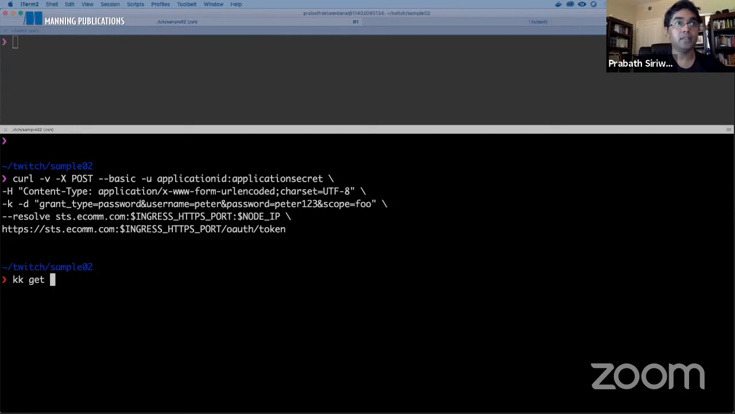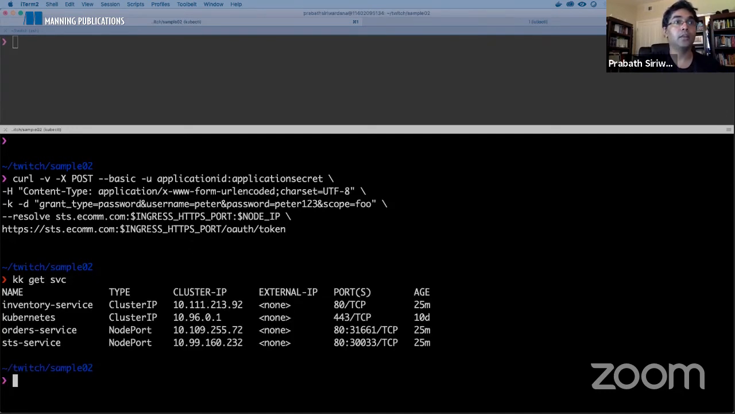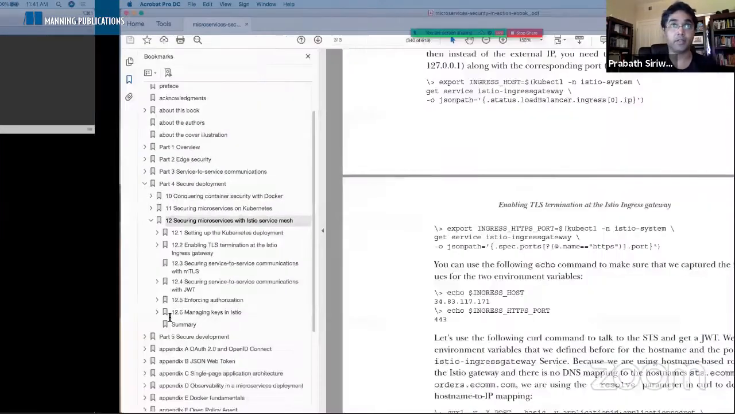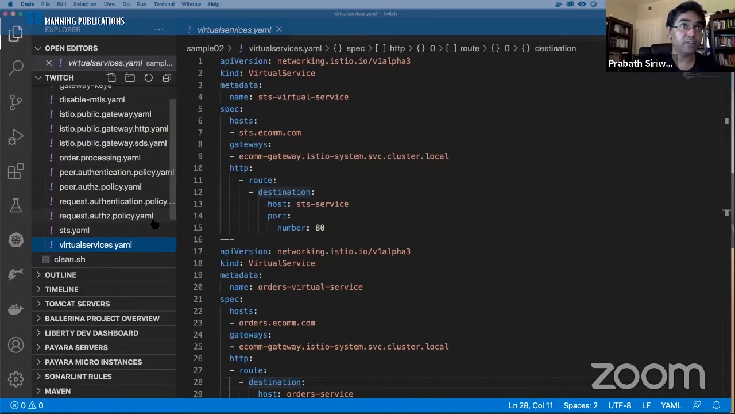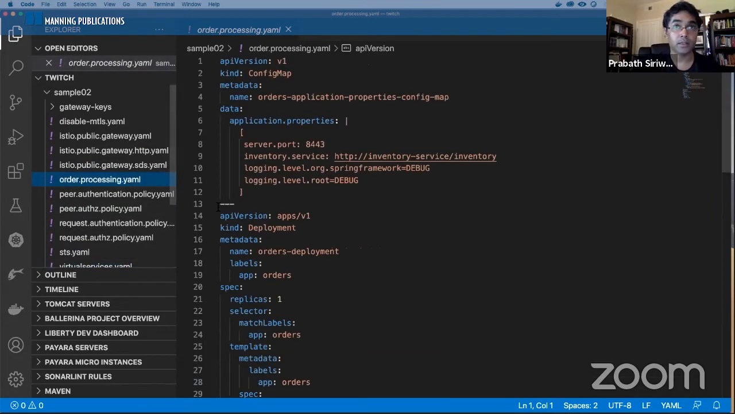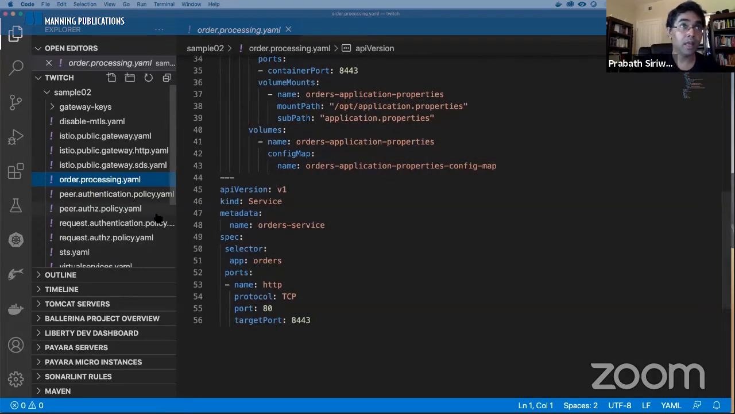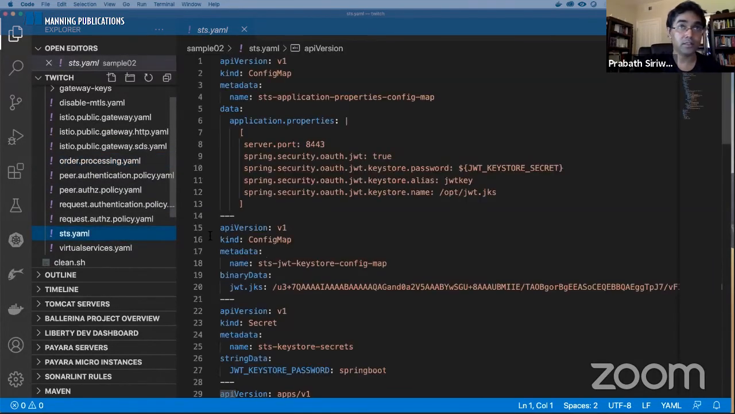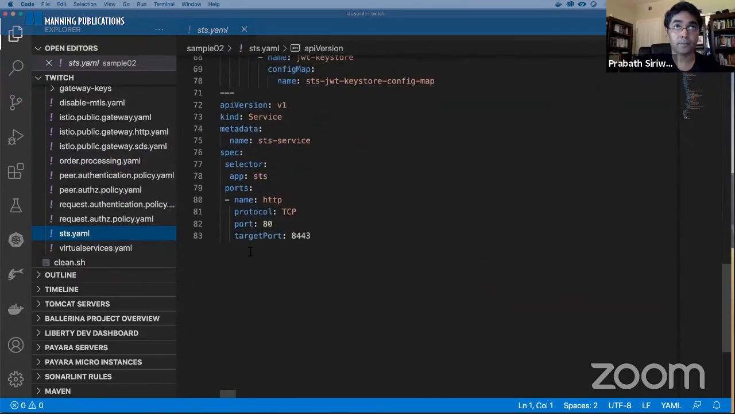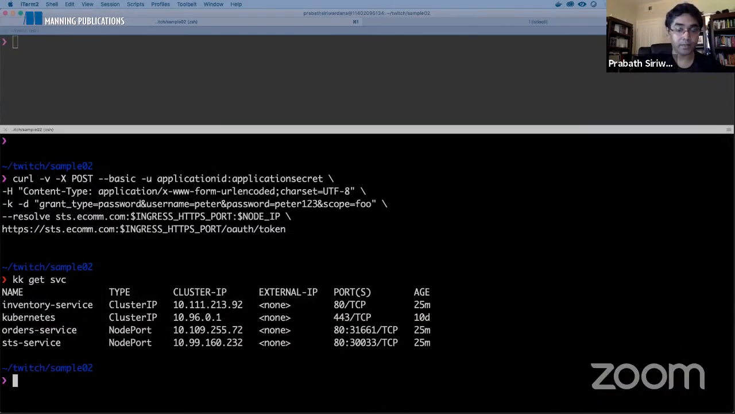If you do get services, you can see order service and STS both are node port types. Now let's update these deployments to work with cluster IP. So you won't be able to access this service directly. If you want to access, you must go through the Istio ingress gateway. So you can find the updated configuration here. Yeah, this is the updated configuration. This is cluster IP, and then you should have the same for the STS. Yes, okay, that's also cluster IP. Let's update this.